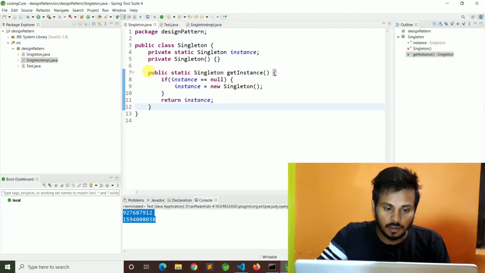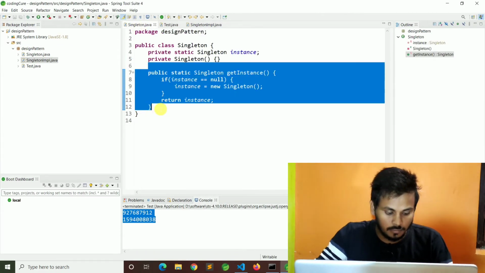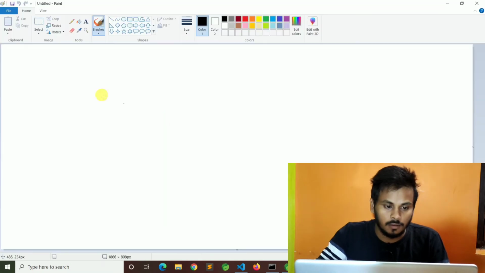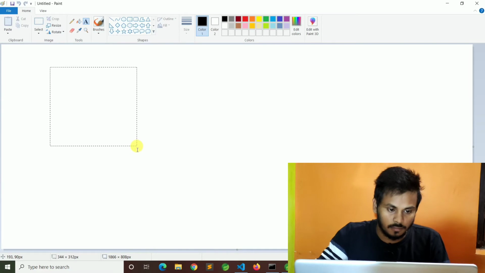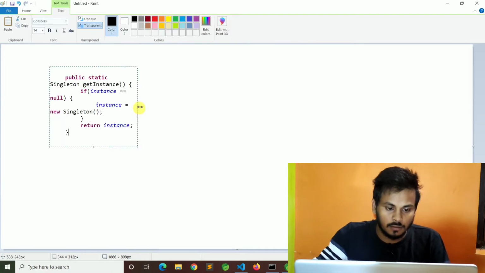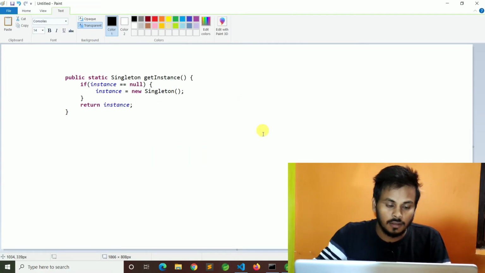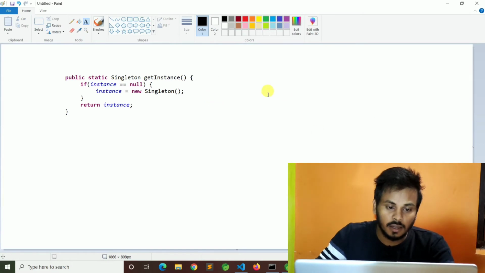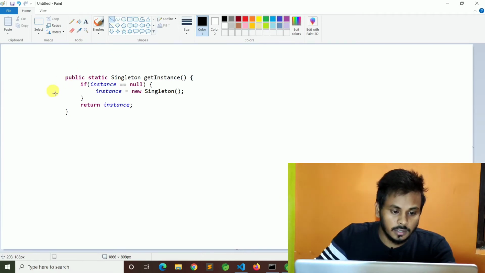This is our code. In this case, what is happening? Let's say the T1 thread starts and the T2 thread starts, and at the same time T1 came and T2 came.